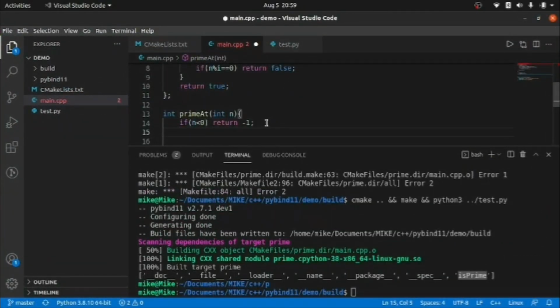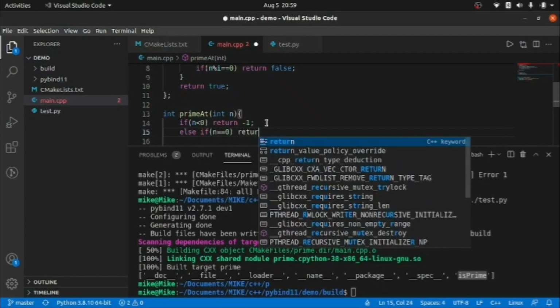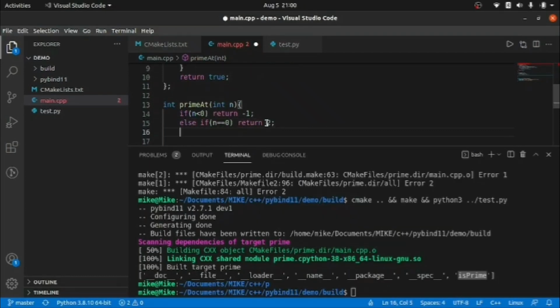Now just go into the next part, and we are going to take care of other stuff. I have to check if the number is greater than or equal to 0, then what should happen. If n equals 0, then we should return 2, because we know at the 0th index it is 2. In terms of programming language, we know that index starts from 0. So n equals 1, then it should return me 3, right guys?